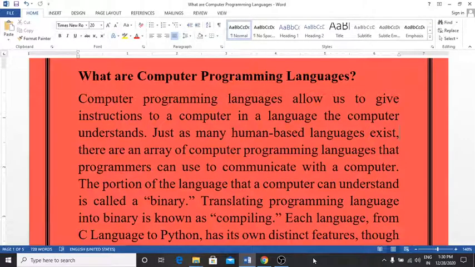Hello friend, today we are going to discuss what are the computer programming languages. Before starting this topic, first we see that in the previous lecture we had seen what is the flowchart. Before you start coding a program, it is necessary to plan the step by step solution your program will carry out. Such a plan can be symbolically developed using a diagram, and such a diagram is nothing but the flowchart